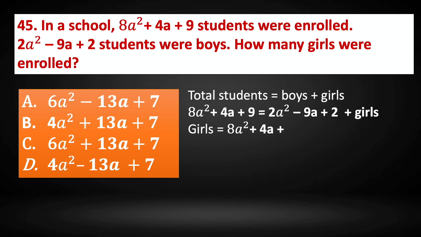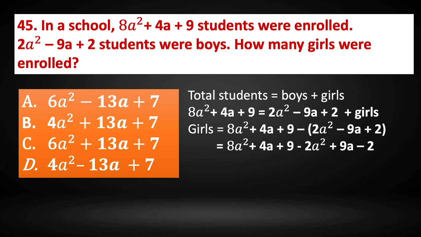That is 8a square plus 4a plus 9 minus of 2a square minus 9a plus 2. Solve the equation: 8a square plus 4a plus 9 minus 2a square, minus into minus plus 9a, minus into plus minus 2. So 8a square minus 2a square is 6a square, 4a plus 9a is 13a, and 9 minus 2 is plus 7. So 6a square plus 13a plus 7 will be the number of girls. So the correct answer is option C.